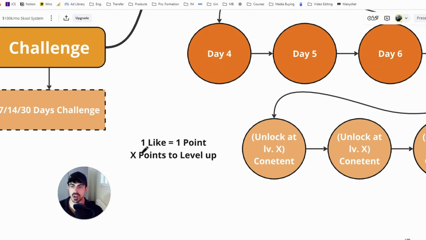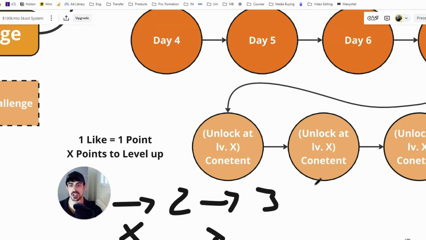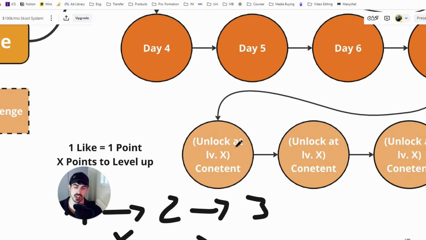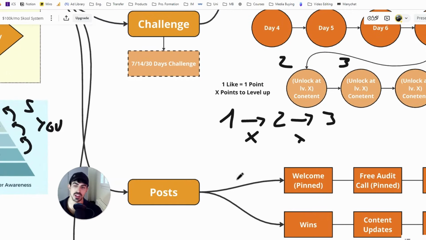So you know that 1 like on Skool equals 1 point. So if you comment something and somebody else likes it, you get 1 point. You need a given amount of points in order to level up. In order to go from level 1 to level 2, you need a certain amount of points. And if you want to go from level 2 to level 3, you need more points. So you can create modules that unlock at a given level. So this can unlock on level 2, this can unlock at level 3, and this can unlock at level 4, for example, right?